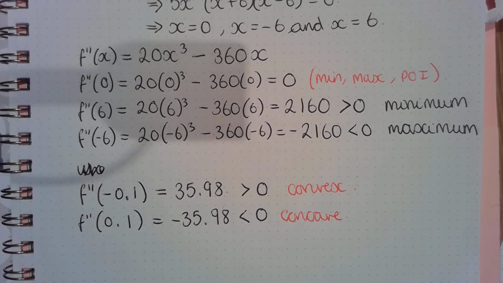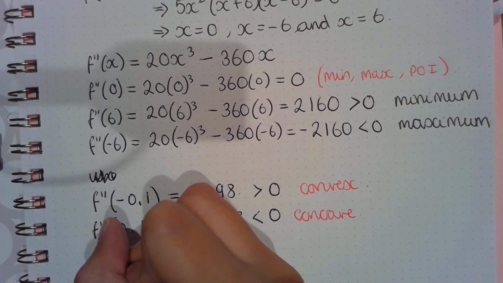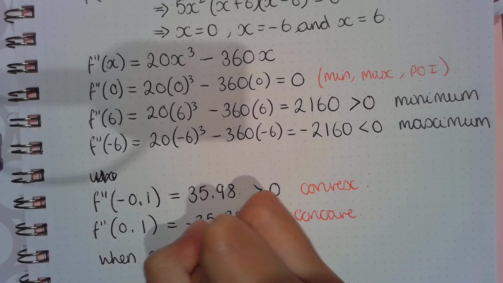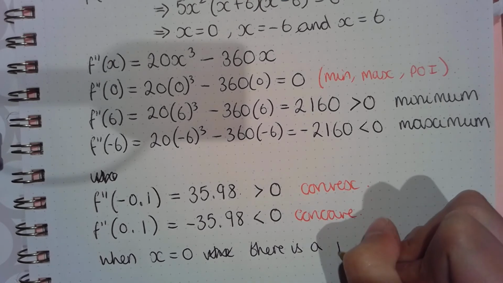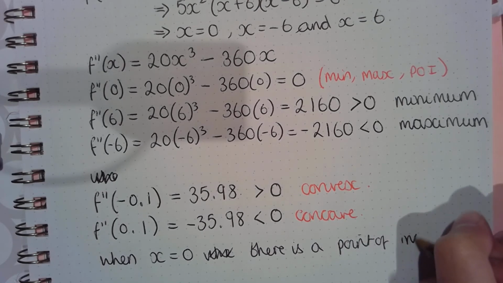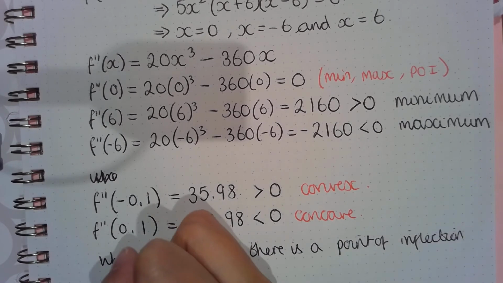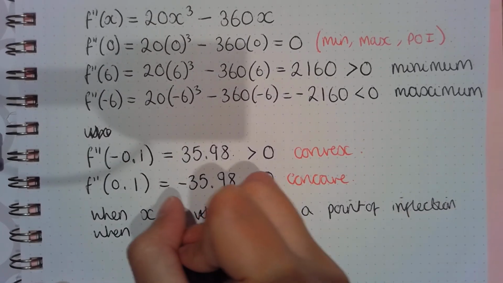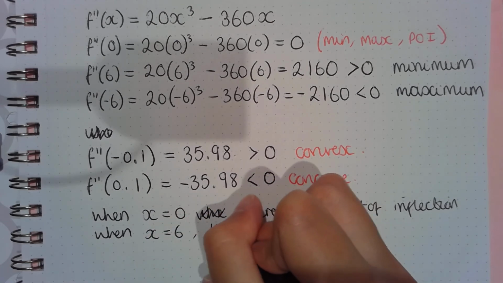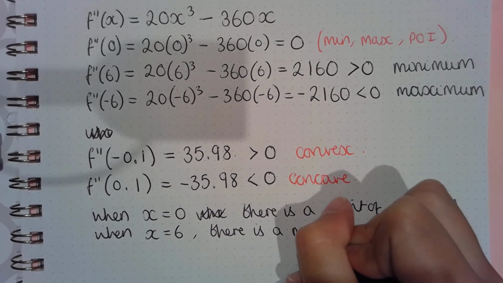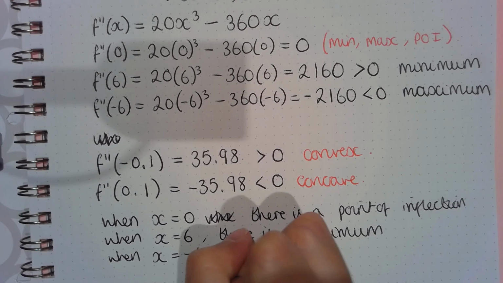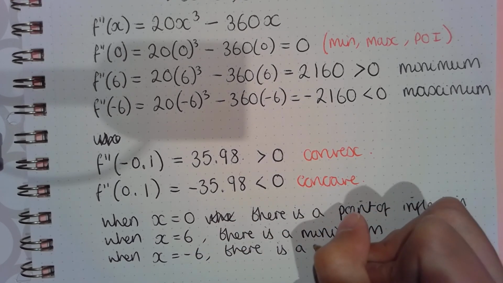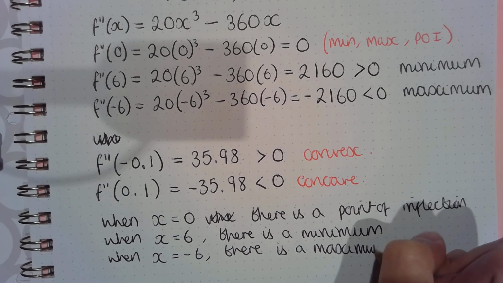So we're going to just write out a final statement. So when x equals 0, there is a point of inflection. When x equals 6, there is a minimum. When x equals negative 6, there is a maximum.